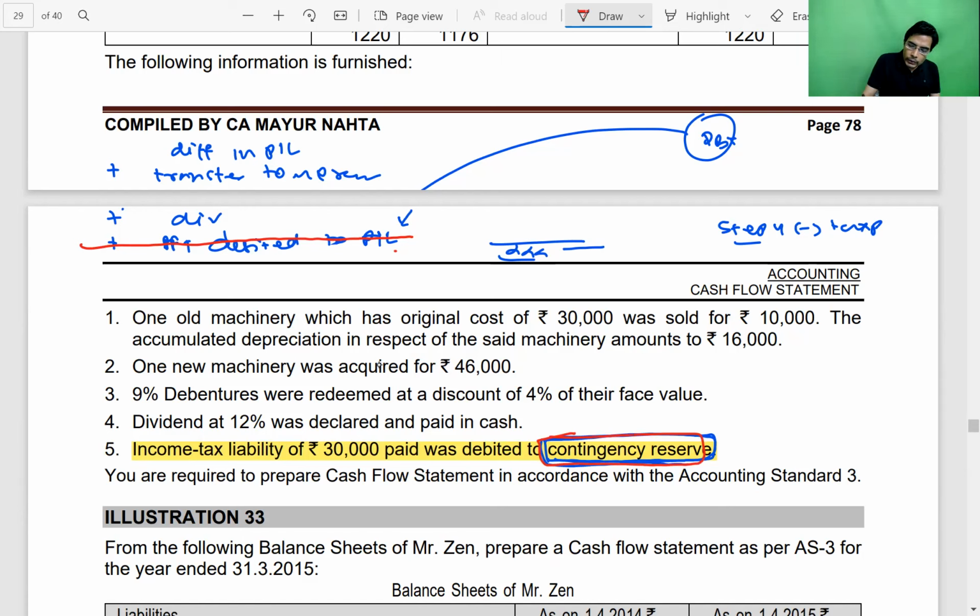All you have to do is that in step number 4, minus the tax paid, but do not add back, because since you didn't debit the tax payment to P&L account, to find out the profit before tax you don't even have to add back the tax expense.